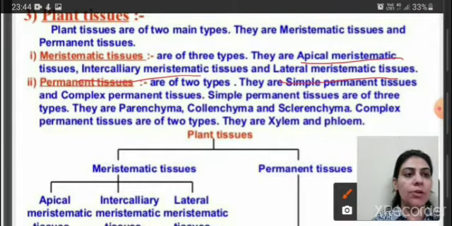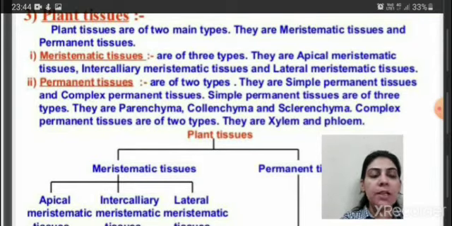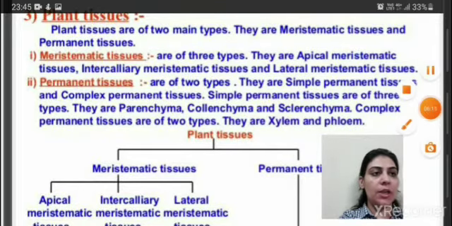Next, permanent tissue. Permanent tissue are of two types: simple tissue and complex tissue. Simple permanent tissue are further divided into parenchyma, collenchyma, sclerenchyma, and complex tissue are further divided into xylem and phloem. This classification, this flow chart, I am telling you in detail.